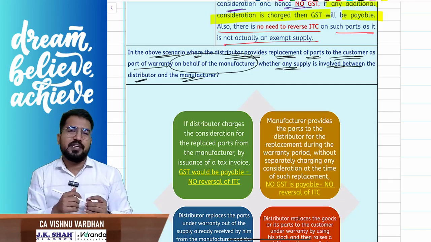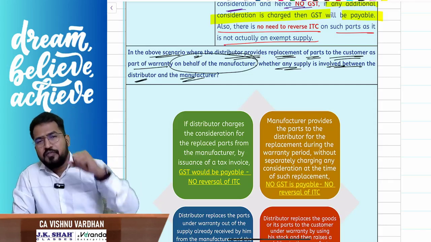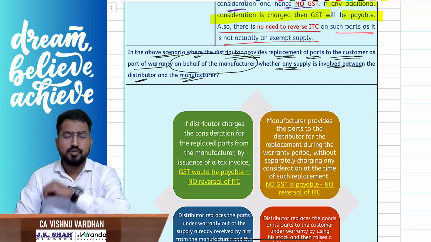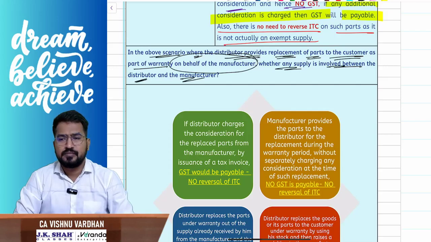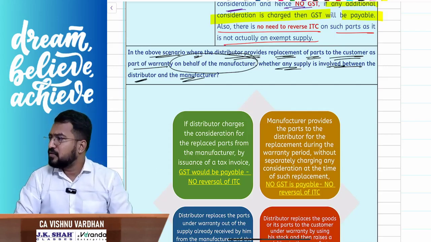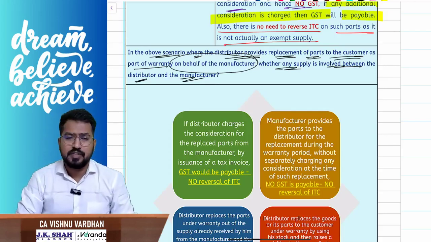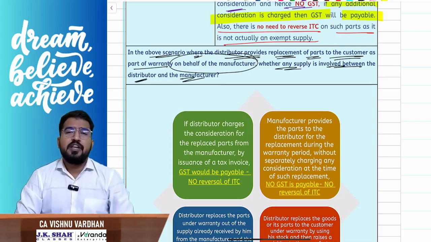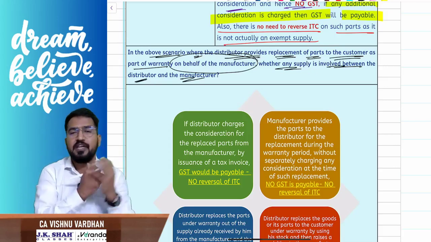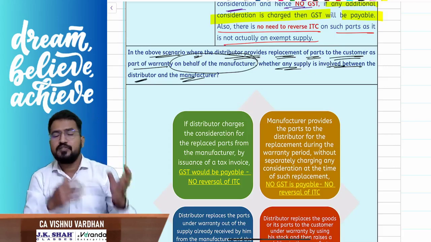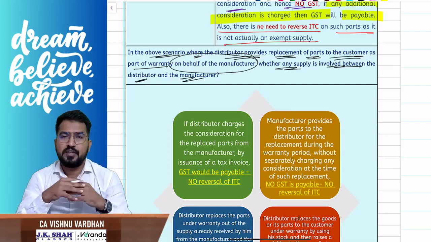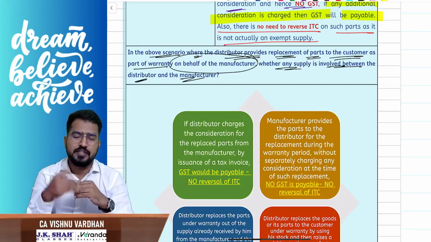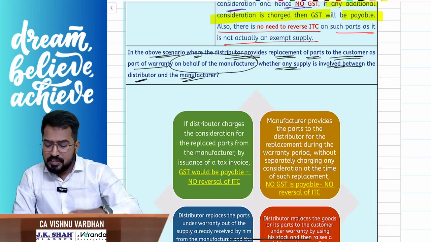Why? Because you tell me, sir, I am doing free replacement, all that stuff. Will I put it from my pocket? Who has to bear this free replacement? Actually, who should bear this? The manufacturer, the company. Very good, super. I like the response you are giving. Those who are not responding, please respond in the chat box. Be very active. So the manufacturer should bear this. The manufacturer will be giving the spare parts to the distributor, or will be compensating the distributor. Are you understanding the point? So in such cases, is there any supply happening between the manufacturer and the distributor? That is the doubt.